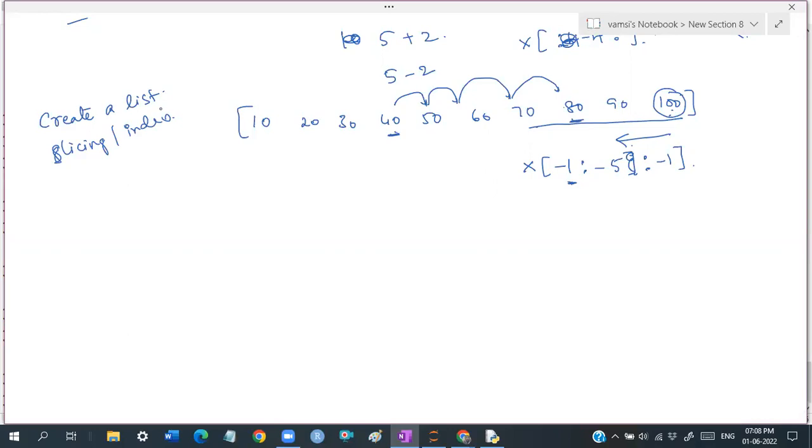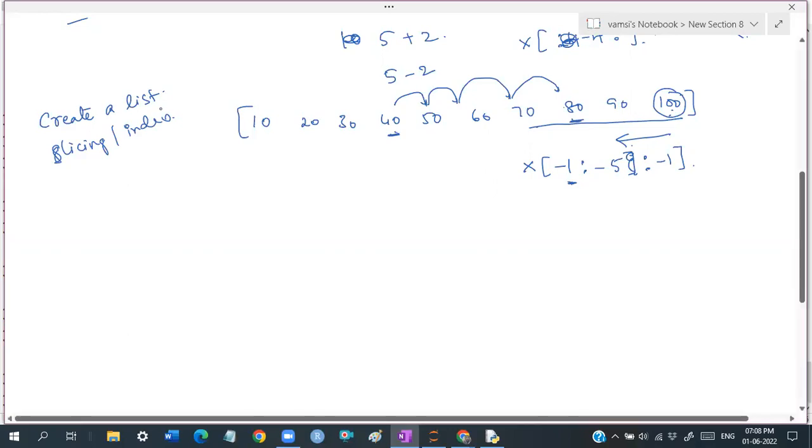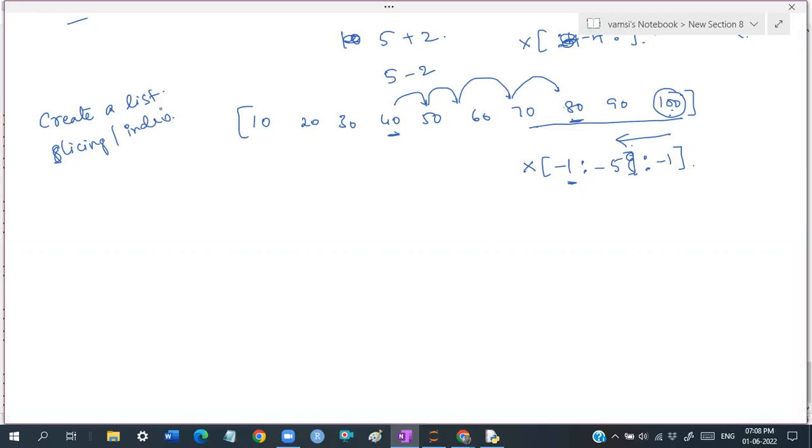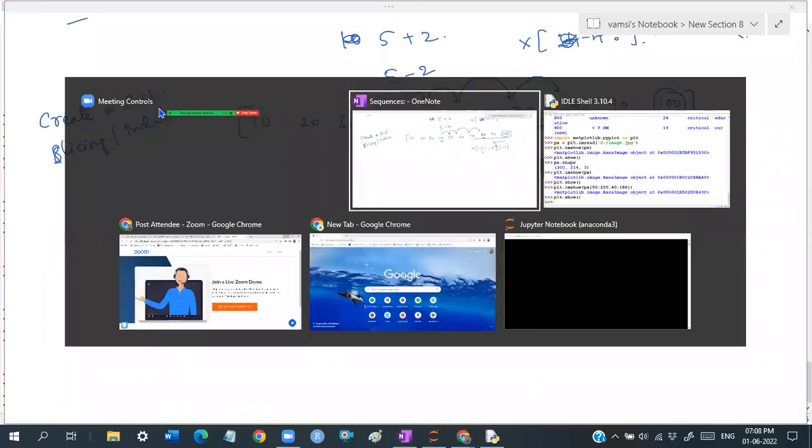Now one more technique, guys. It is just one more small technique. As I told you, a list is a mutable object. It's a mutable data type, guys. Mutable means we can modify it. So it's very simple, you can modify things very easily, guys.